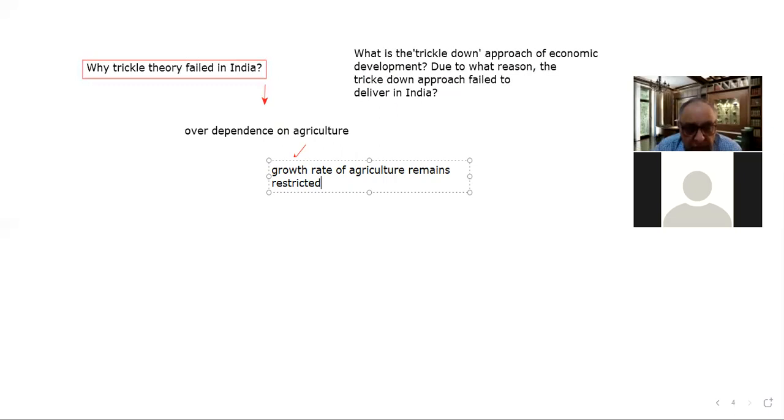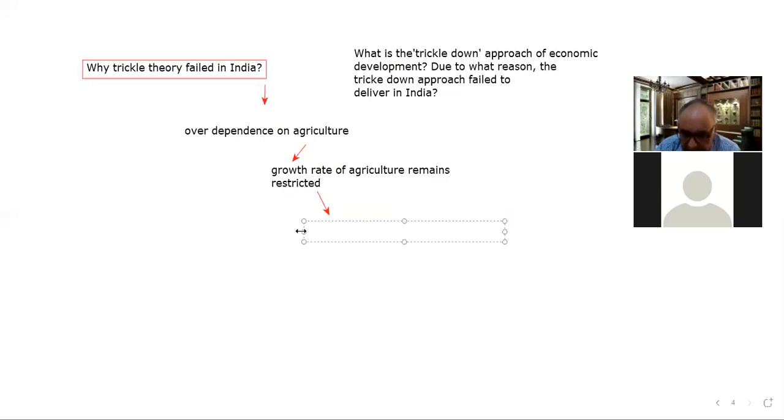And the second important thing is that our policymakers are looking at the Western model. While looking at the Western models, our policymakers are of the view that we should concentrate or focus more on the manufacturing sector.